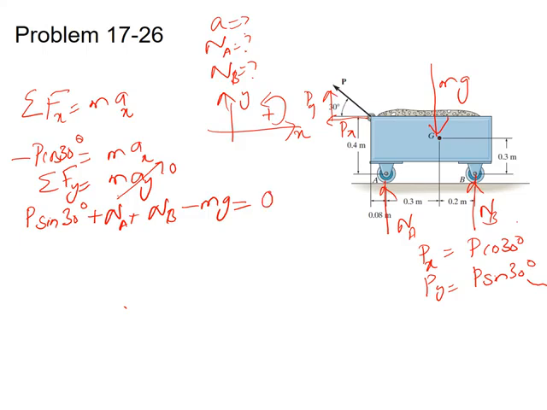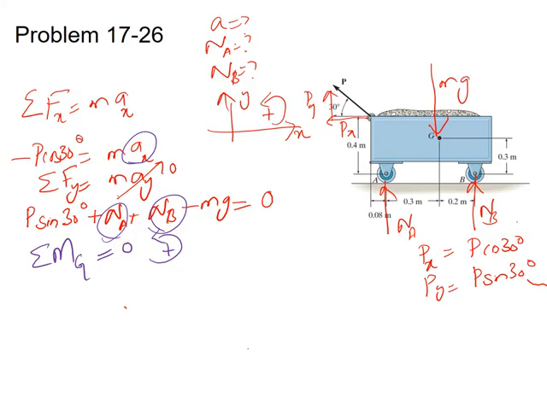Now from these two equations, we have three unknowns: the acceleration, NA and NB, and only two equations. So we have to use the third equation, which is the sum of moments about point G equals 0, taking anti-clockwise moment as positive.